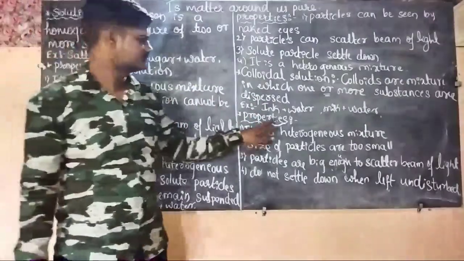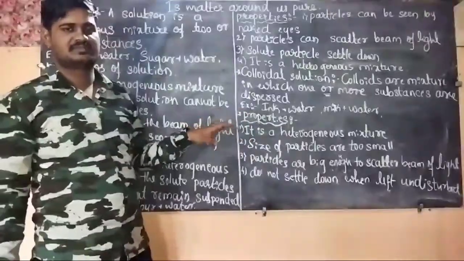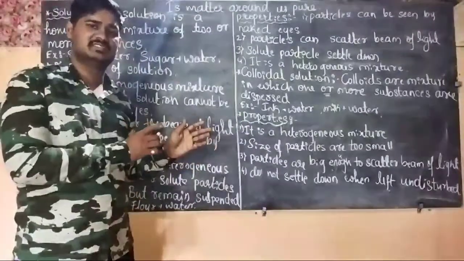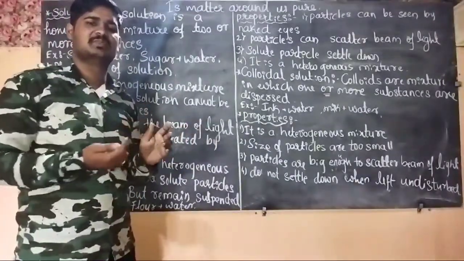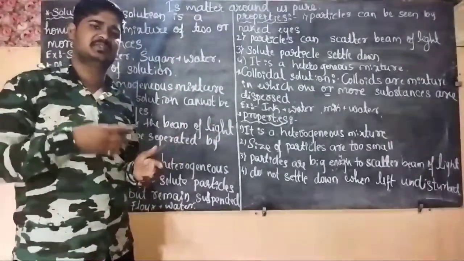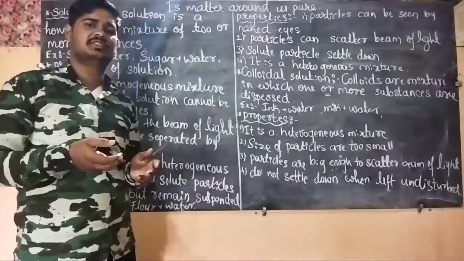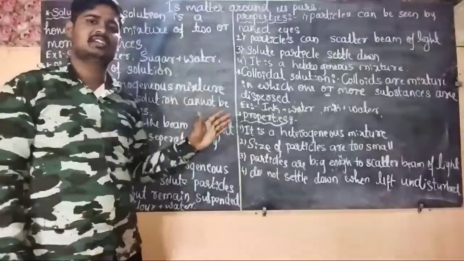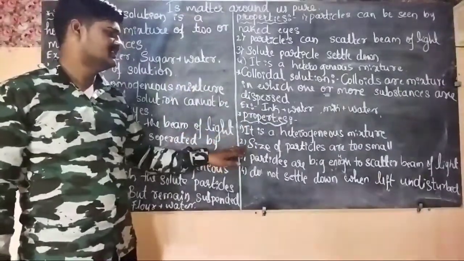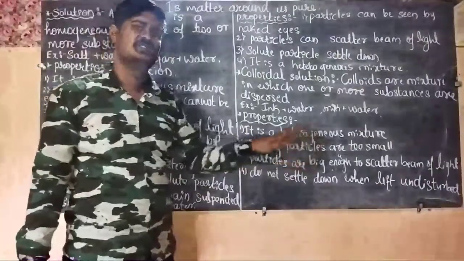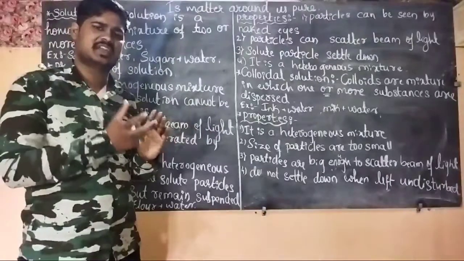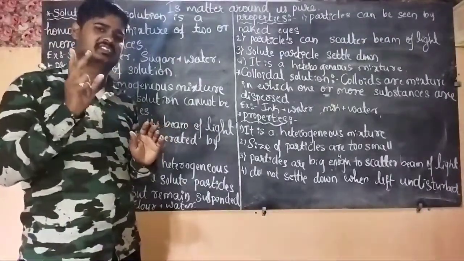Okay, then the properties of the colloid. It is a heterogeneous mixture. It looks like homogeneous, because the water and ink are uniformly dissolved, and the water and milk are uniformly dissolved. We can't separate them, but they are a heterogeneous mixture, that you should remember. And then the second, the size of the particles is too small to be seen by our eyes, but it is big enough to scatter the beam of light.